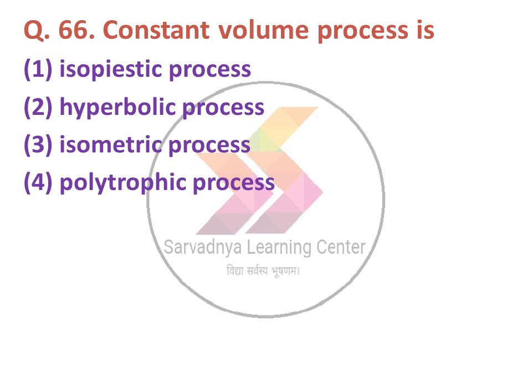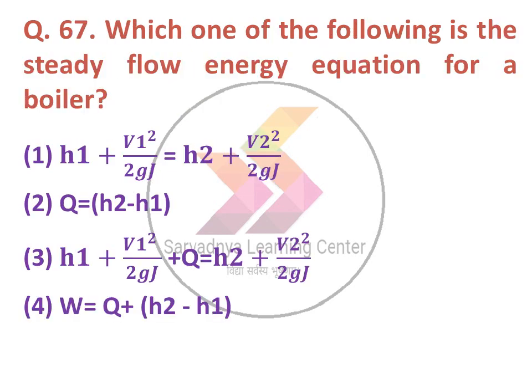Next question, constant volume process is option 1 isobaric process, option 2 hyperbolic process, 3 isometric process, 4 polytropic process. The correct answer is isometric process. Constant volume process is known as isometric process.